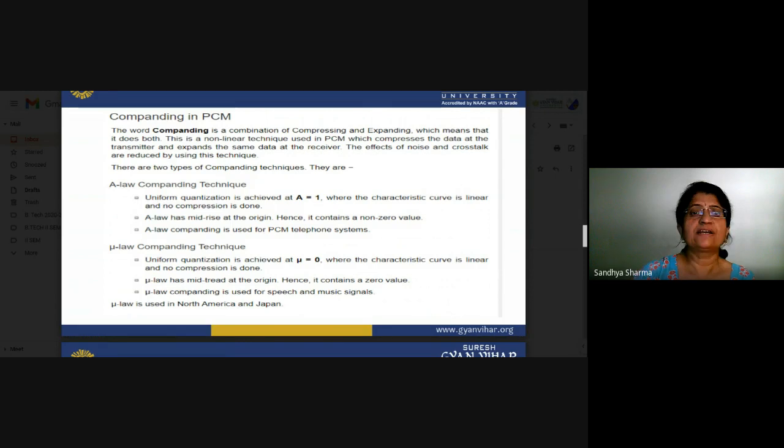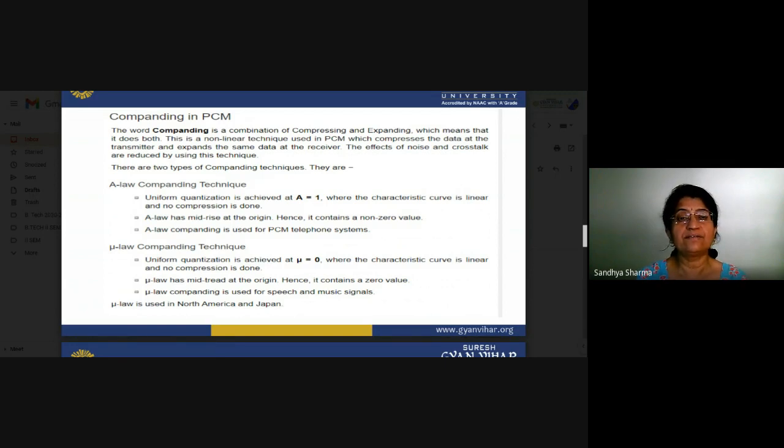There are two types of compounding techniques. First of all, we have the A law compounding, and the second one is the mu law. If we are talking about the A law, in this type of law, uniform quantization is achieved at A equal to 1, where the characteristic curve is linear. So here you can see what type of compounding techniques we are using. Again there is a problem of linearity of our signals.